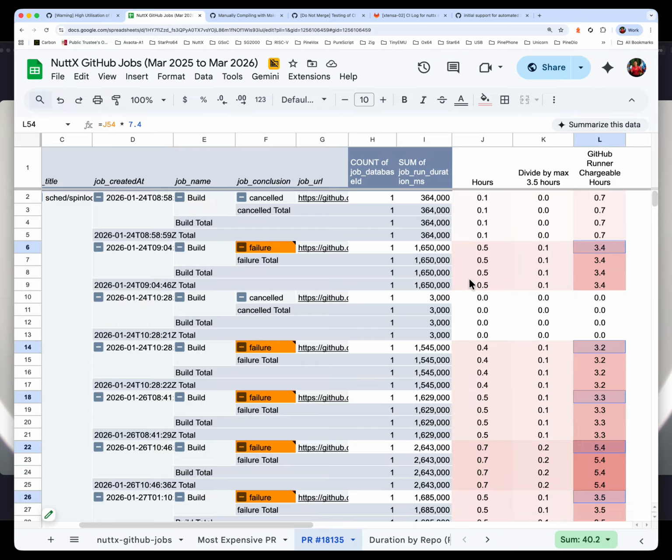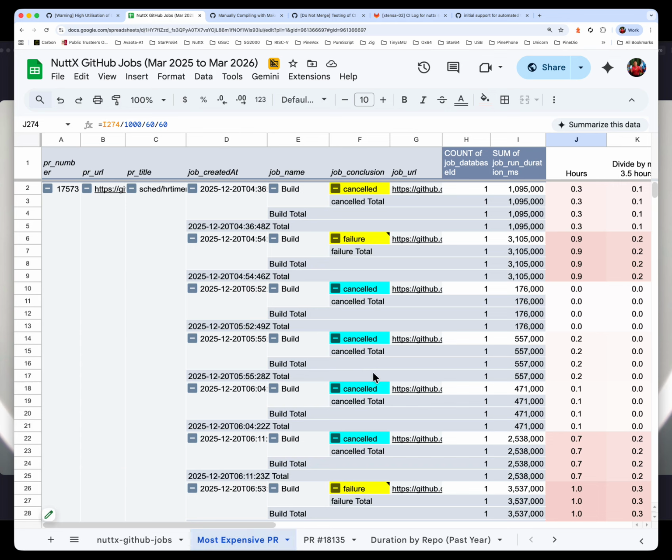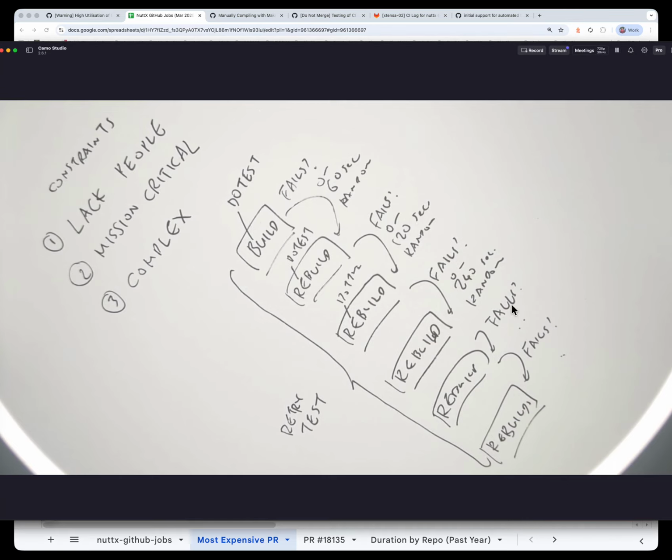Again, today's exercise is not really a witch hunt. We are not going to blame any specific person in the NUTX team, any developer, anybody else. But it was a good experience. We've gone through the exercise of looking at the two most expensive PRs, and we understand the reasons. The most expensive PR, unfortunately, failed due to a lot of download errors, which we are now addressing with our retry mechanism.